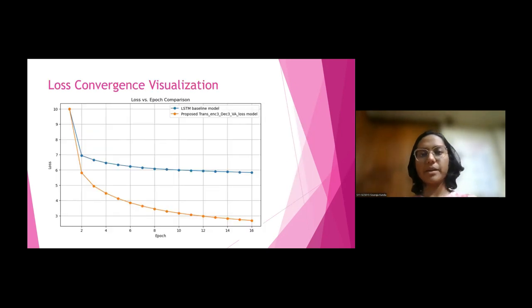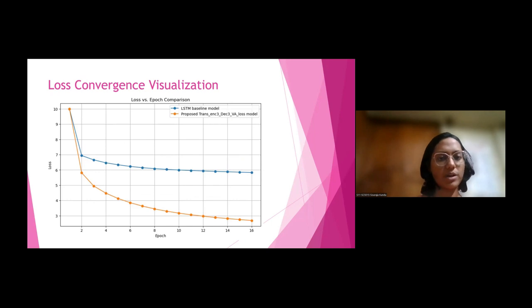We compared our model with the LSTM baseline model, and we can see that our model's loss function converges much faster and to a much lower value. So this also mathematically verified the relevance and the importance of our model.